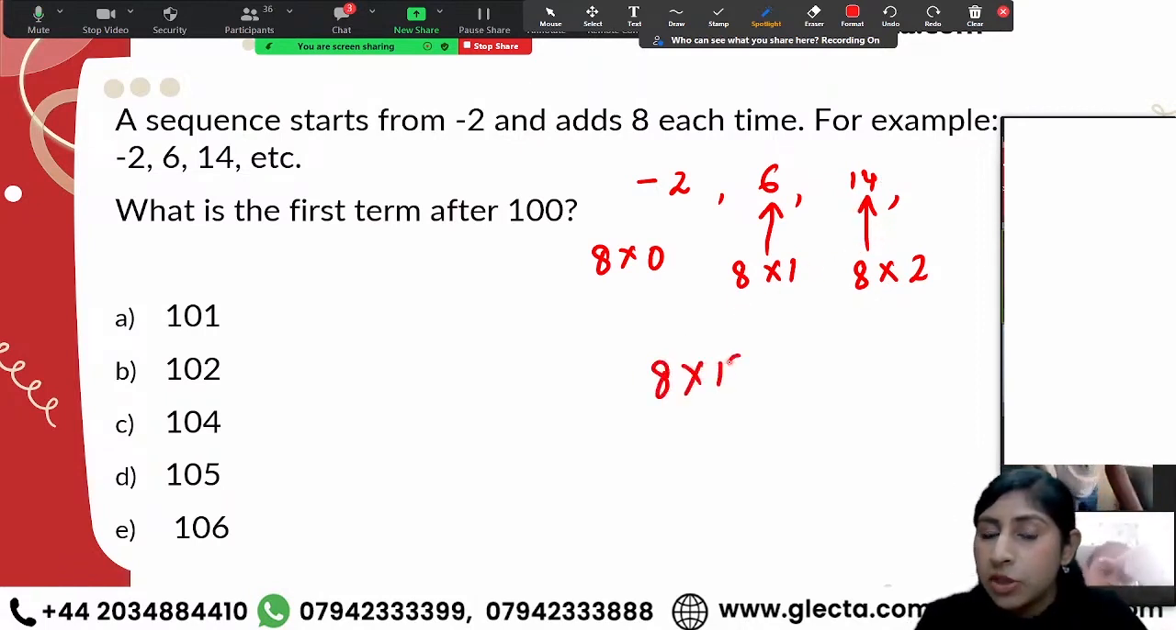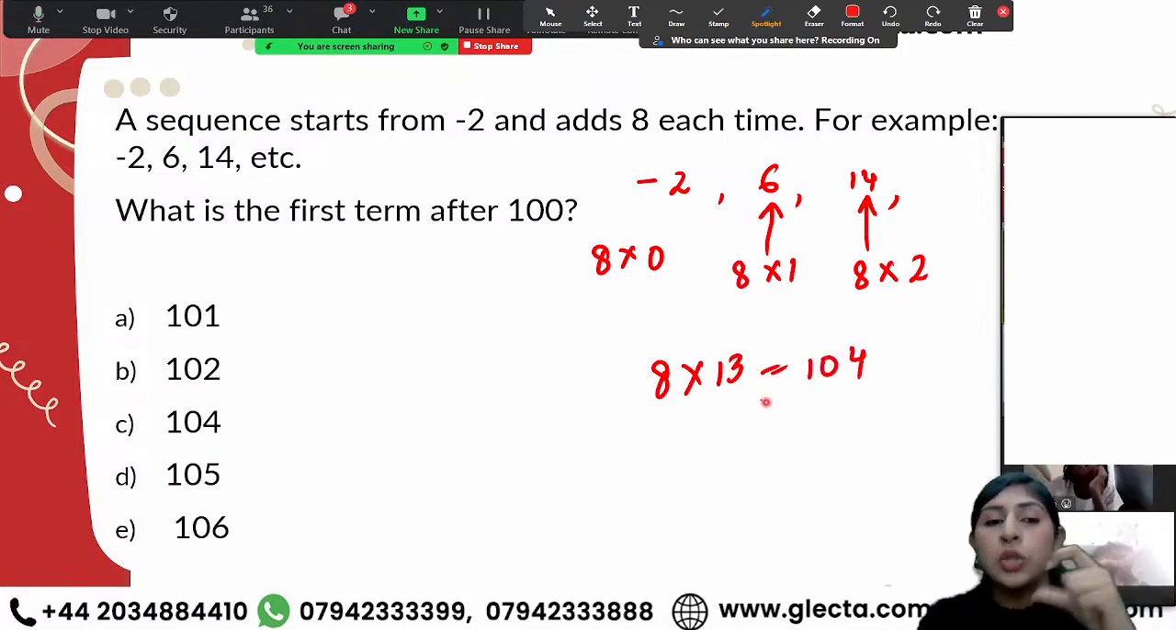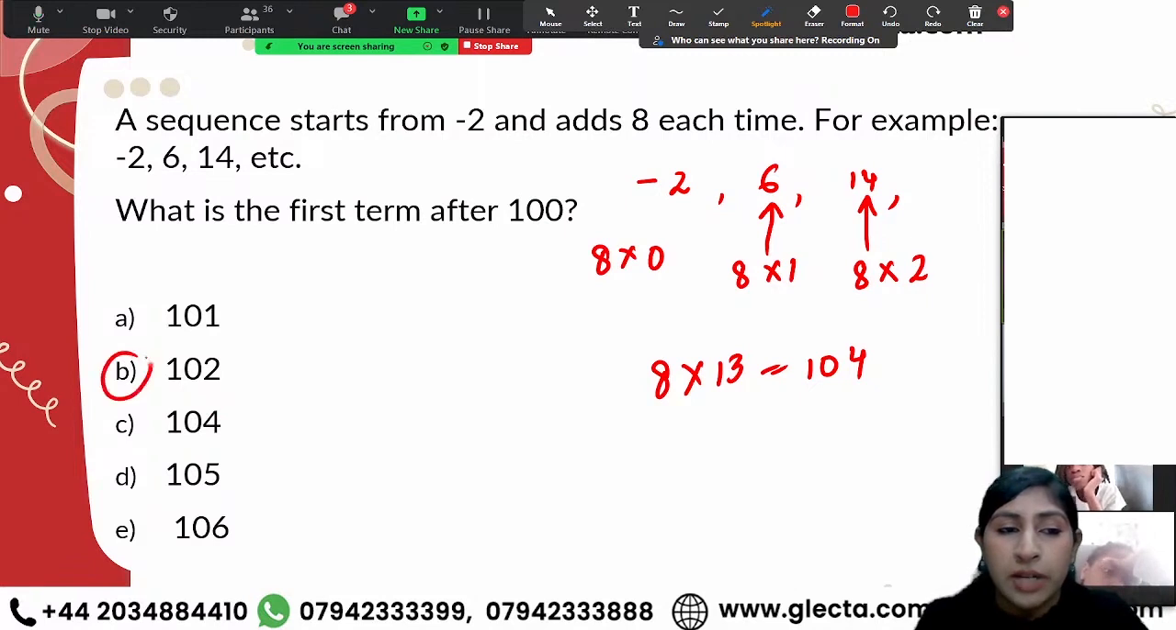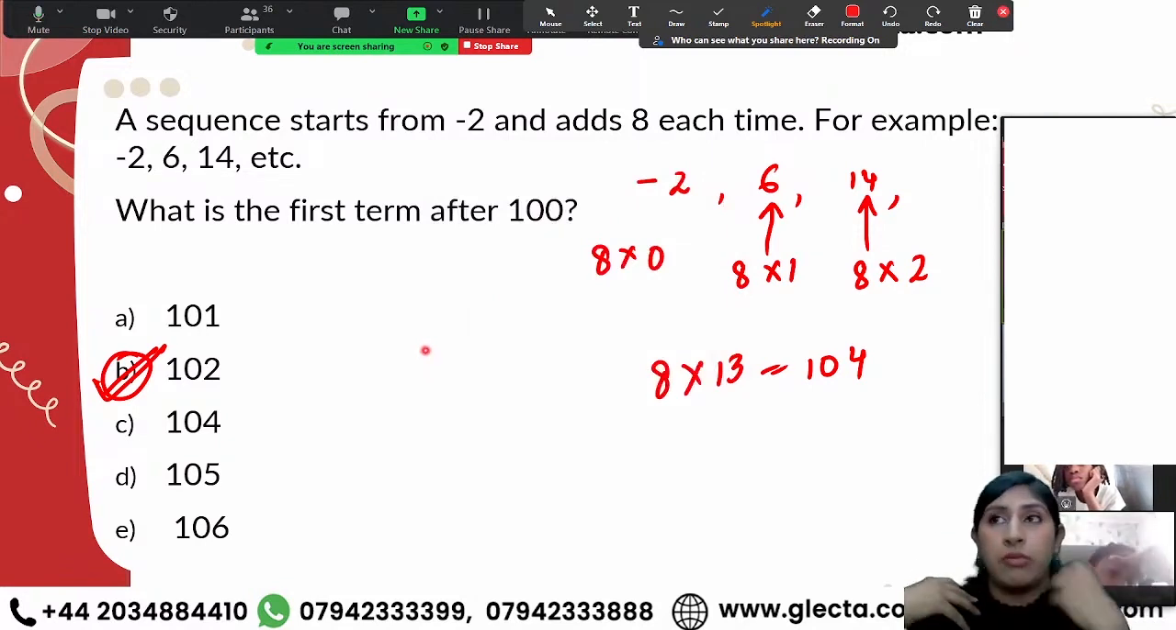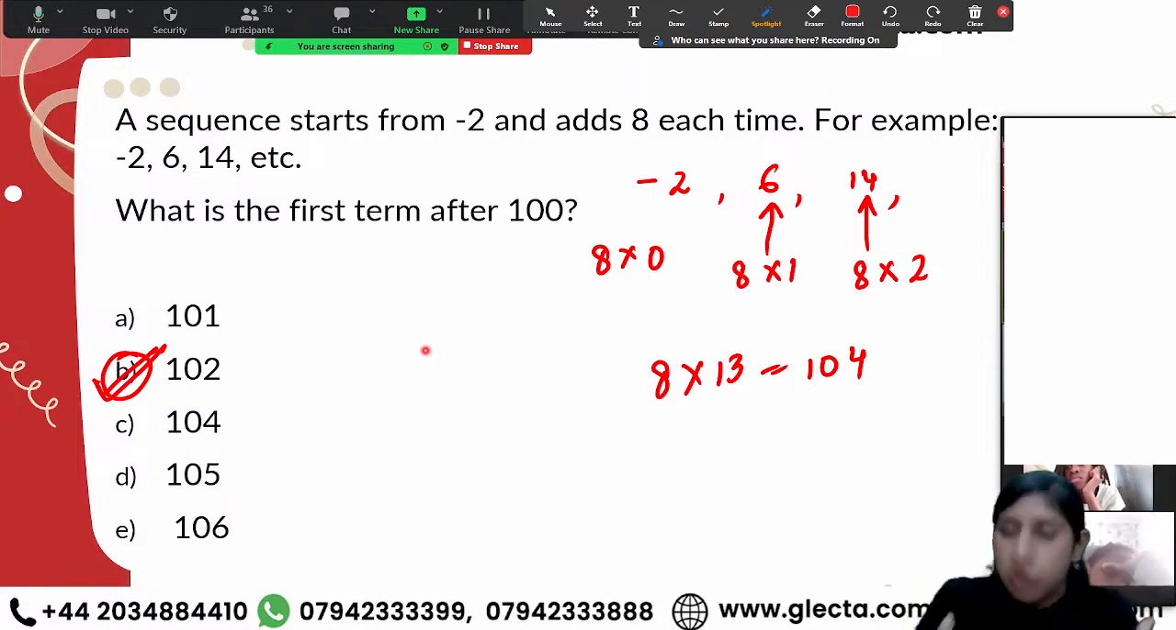8 times 13 is 104. So 2 less than 104, that is 102. So this would be my answer for the second question. All right. This is the shorter way, or you can say how you're going to approach the question. That's the approach towards the question.